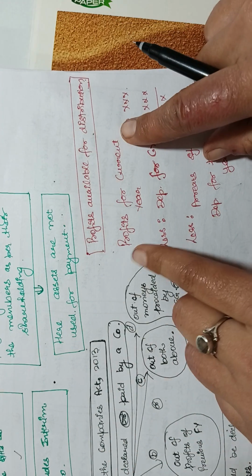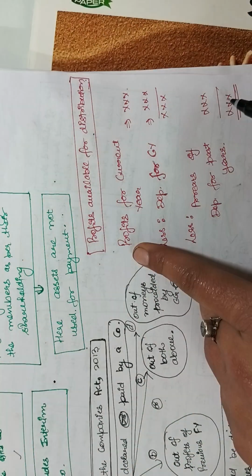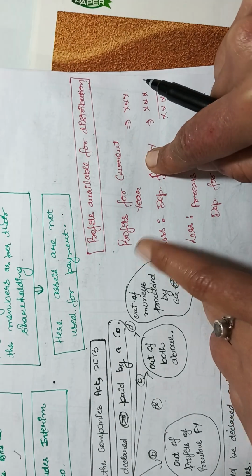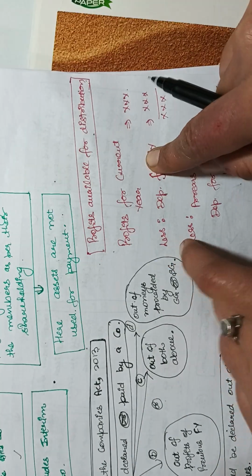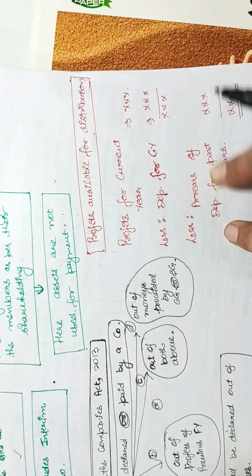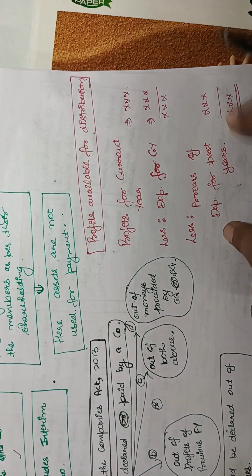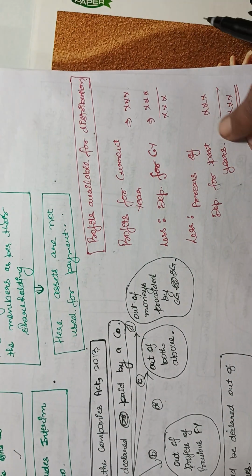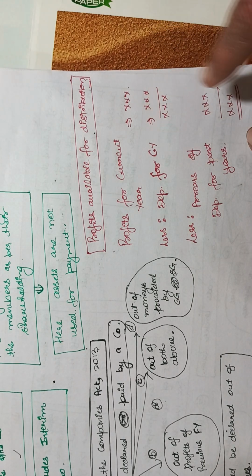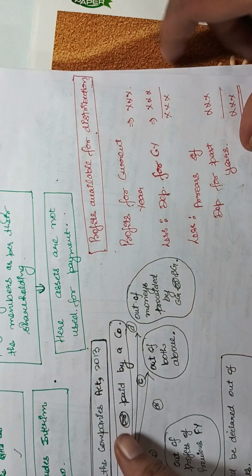And what are the steps for computing the profit available for distribution? That is profit for the current year, and out of that profit, depreciation for the current year is reduced, and then arrears of depreciation for past years is reduced, and the amount which remains after deducting depreciation for past years and the current year is available for distribution.